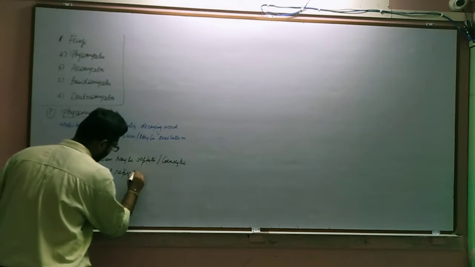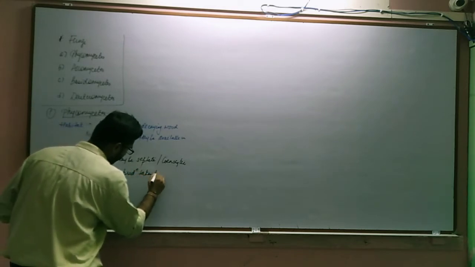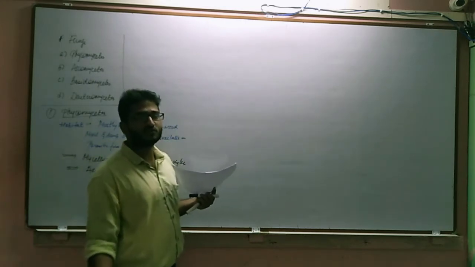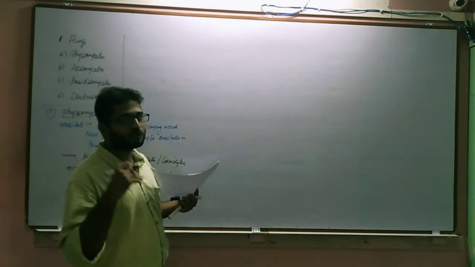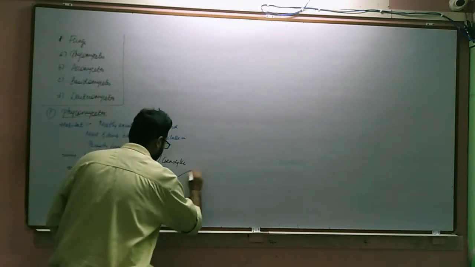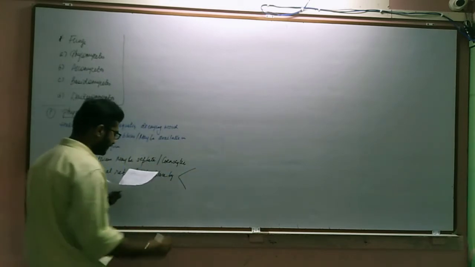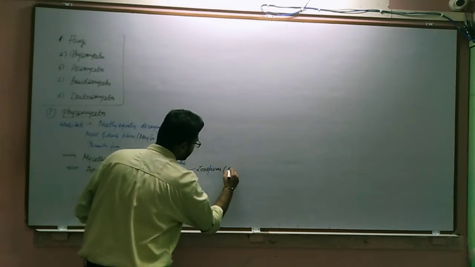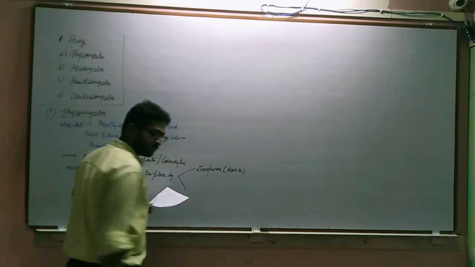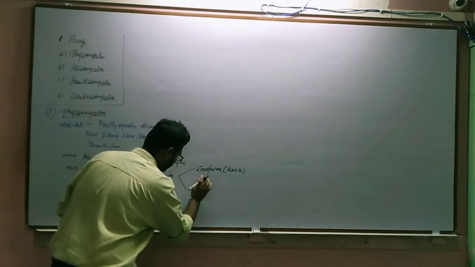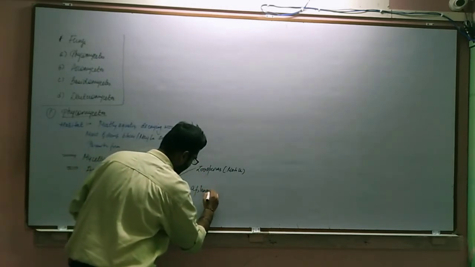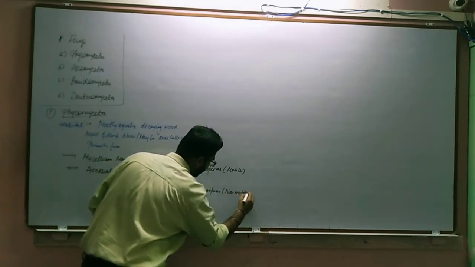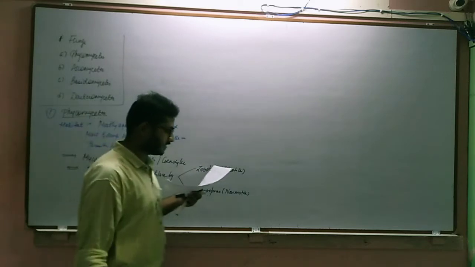Asexual reproduction takes place by motile as well as non-motile spores, which are also called zoospores or aplanospores. So asexual reproduction takes place by zoospores, which are motile spores, and aplanospores, which are non-motile spores. So this is all about the reproduction, habitat and other details.